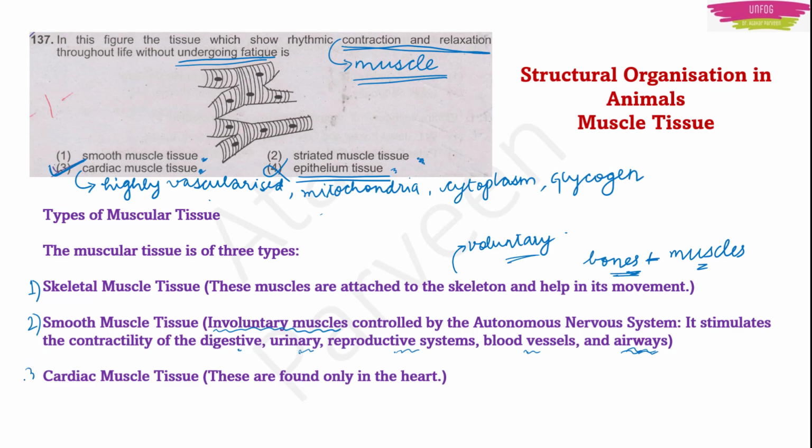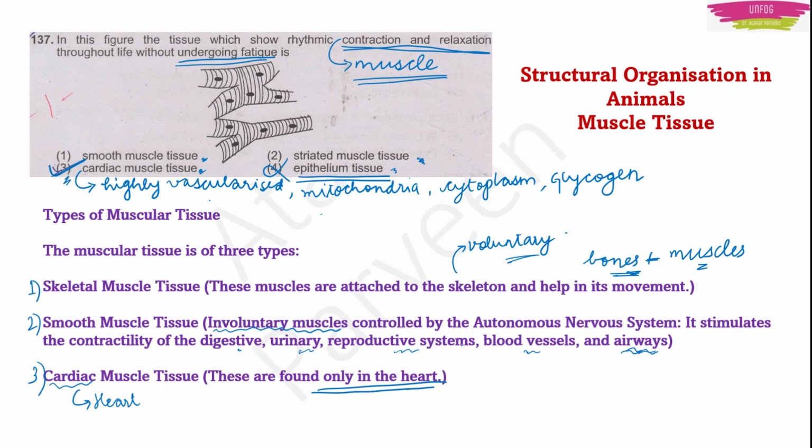Then the third one we have is cardiac muscle tissue. The word cardiac means heart, and these cardiac muscle tissues are found only in the heart.